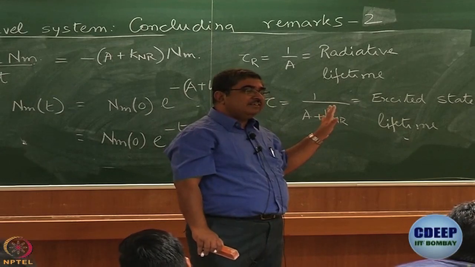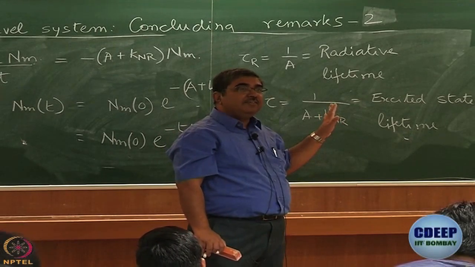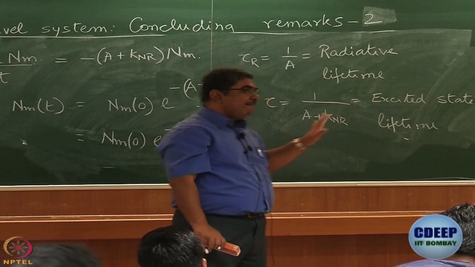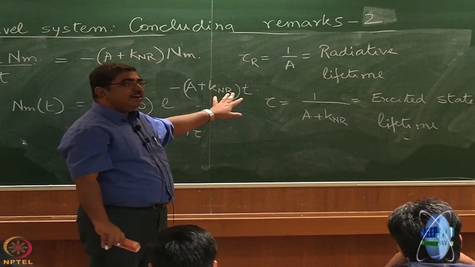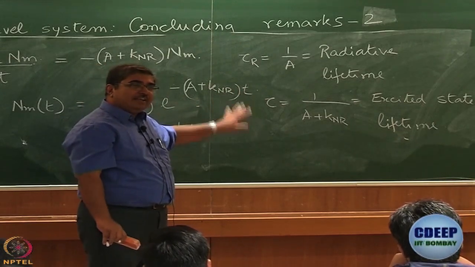Any question? Okay. Tau equal to 1 by A plus KNR. Do we have any question here? Have you all understood? Can I go ahead? Great.